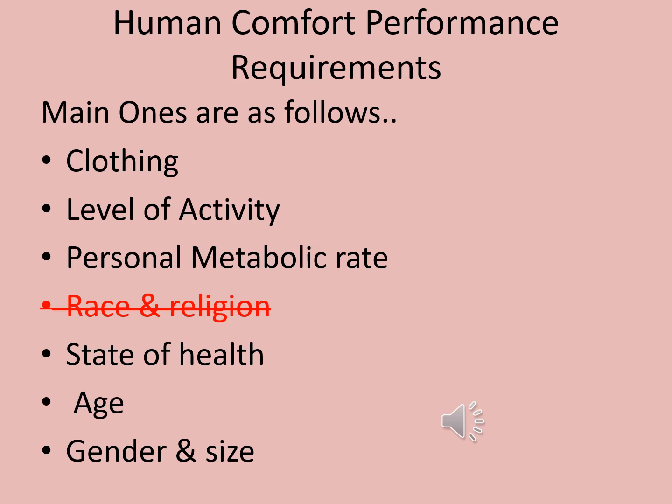1. Clothing. This is one of the most important factors that will affect a person's perception of human comfort. For example, everyone wears different amounts of clothing, and therefore this will change if you are feeling hot or cold.